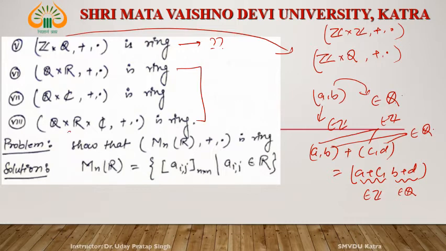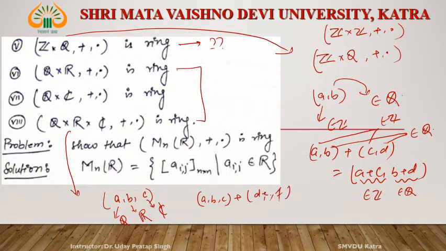This example is a little bit different. This is the triplet, right? If we consider the triplet (A, B, C), then A belongs to Q, B belongs to R, and C belongs to the complex numbers. Then (A, B, C) plus (D, E, F) is equal to (A plus D, B plus E, C plus F).